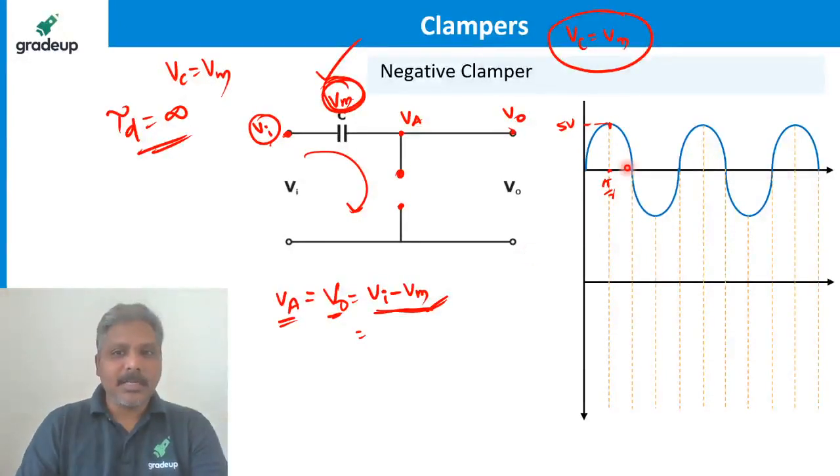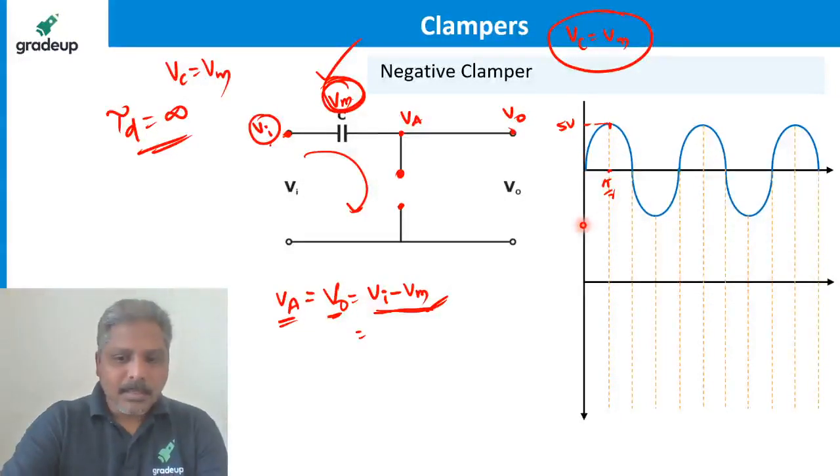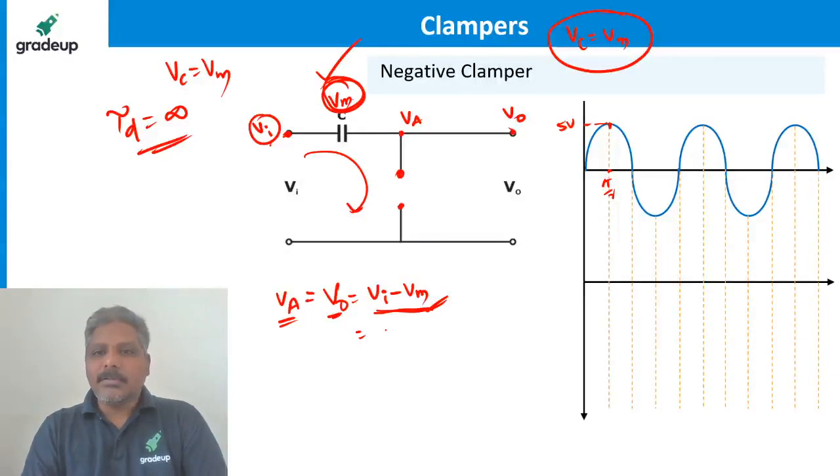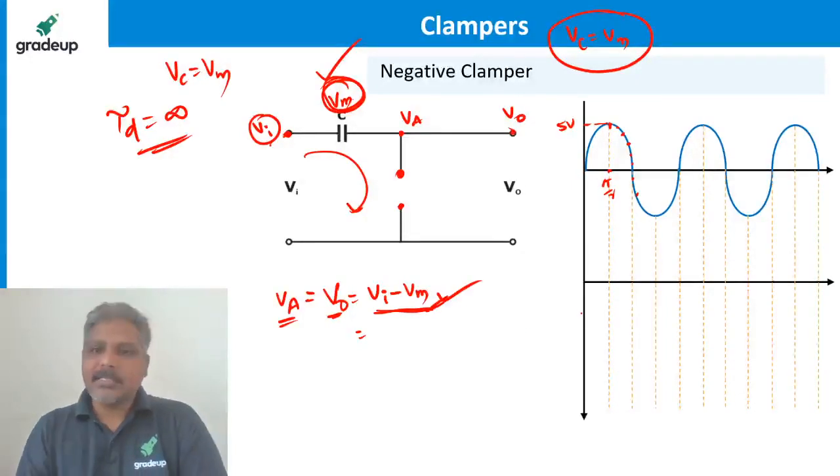The input is less than Vm only. That is the case we are talking about. Now see, what is the output? For every value of input now, I can plot the output, right? I can find the output for every value of input based on this equation.